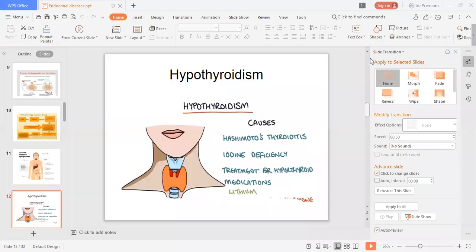Fluids. Okay. Now, what are the symptoms of hypothyroidism? In general, it's a low BMR.